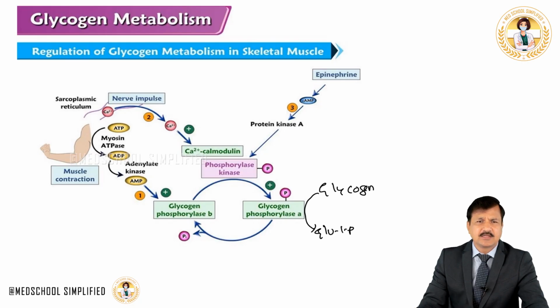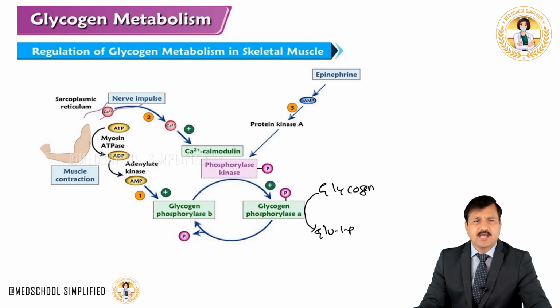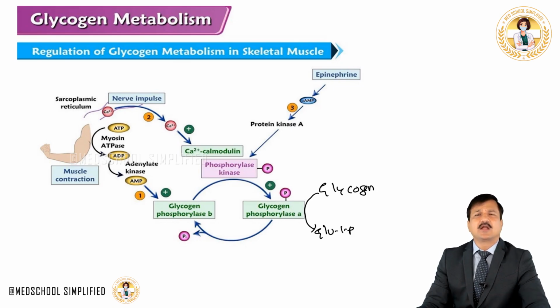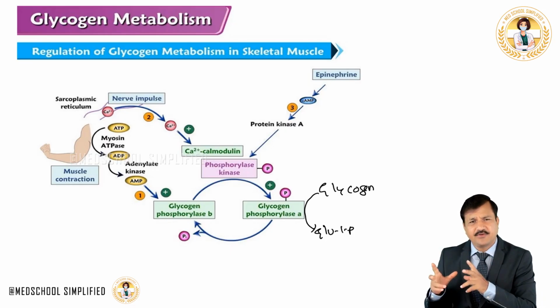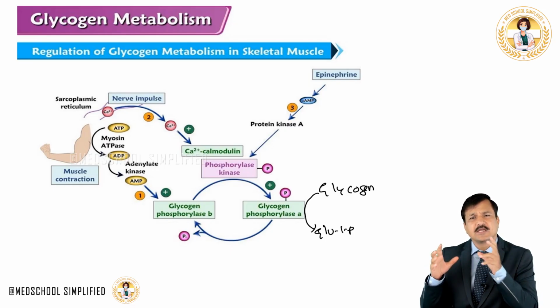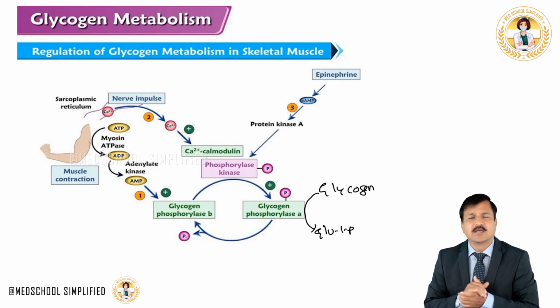And the third mechanism here is muscle contraction. When the muscle contraction happens, ATP will break into ADP, ADP further breaks into AMP, AMP level rises, and AMP acts as a positive allosteric modulator of glycogen phosphorylase, and glycogen degradation will increase. So like this, epinephrine, nerve impulse, muscle contraction, all of them will regulate glycogen metabolism, especially glycogen degradation.